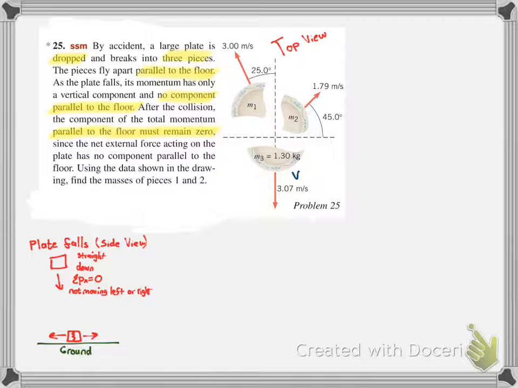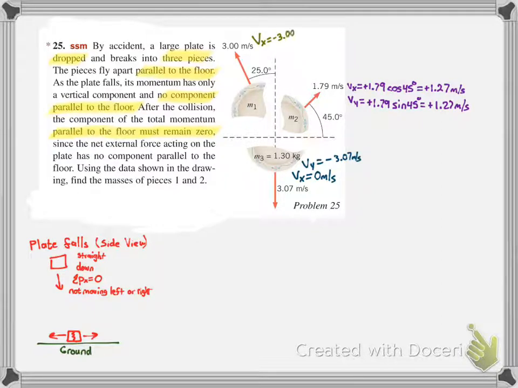In order to set this up, we have to work in 2 dimensions, because we have the plate moving in both the x and y components with respect to the ground. So a good thing to do would be to break up its velocity into its different components. For mass 1, the velocity in the x is 0, and its velocity in the y is negative 3.07. We do the same thing with mass 2, and we find that the velocity in the x is 1.27, the velocity in the y is also 1.27, and then we find the velocity in the x and the velocity in the y of piece 1.